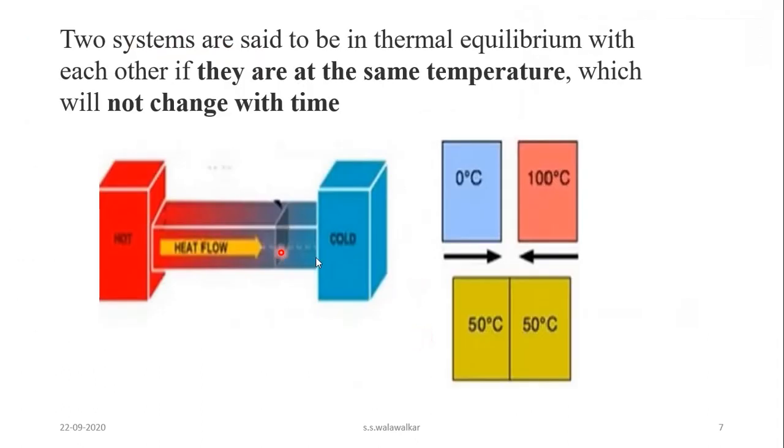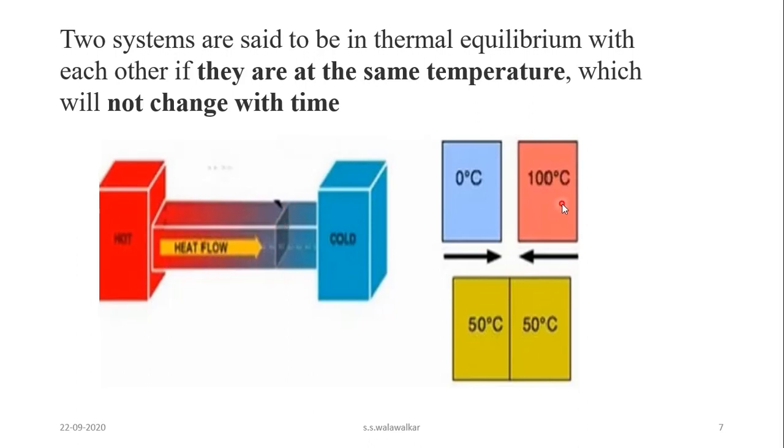Another example: two bodies are there here, one is a hot body and another one is a cold body. The hot body has a temperature of 100 degrees Celsius and the cold body has a temperature of 0 degrees Celsius. If you join these two bodies by a diathermic wall, then what happens?